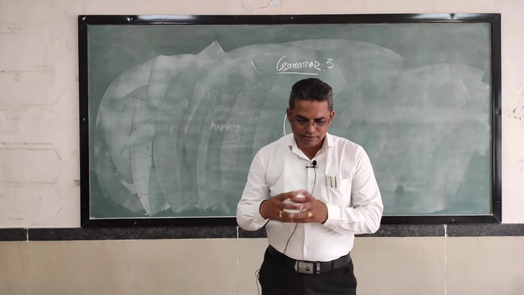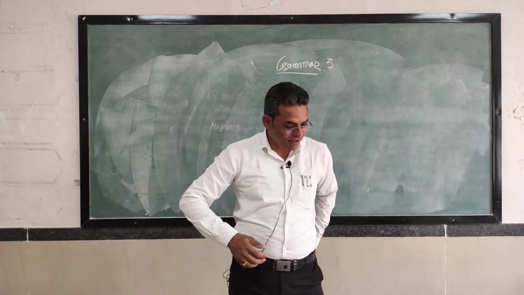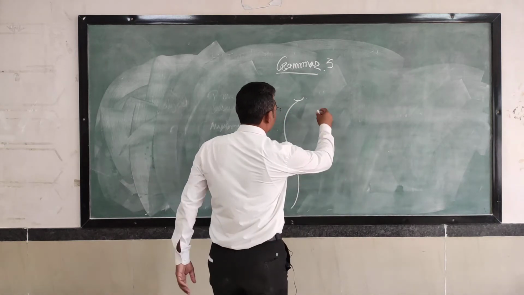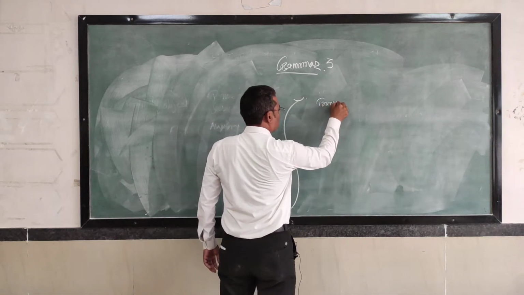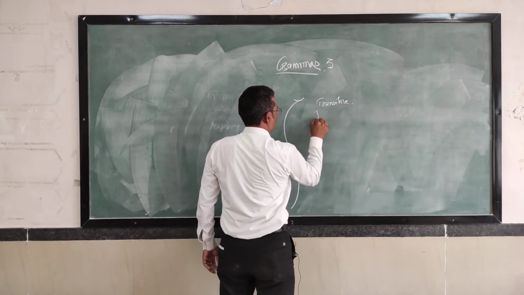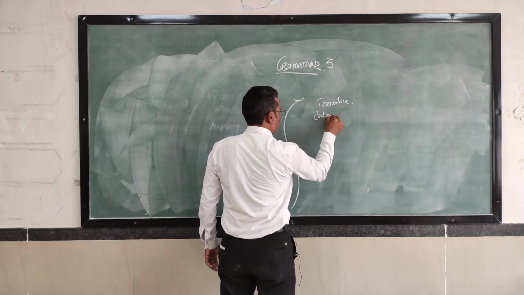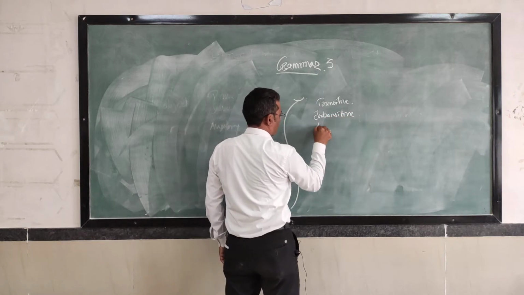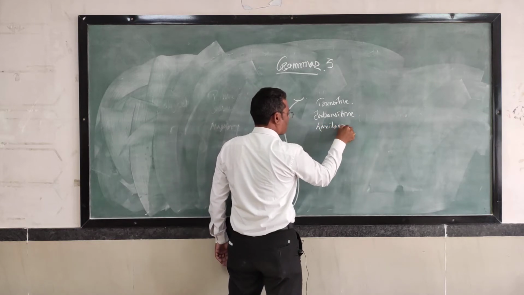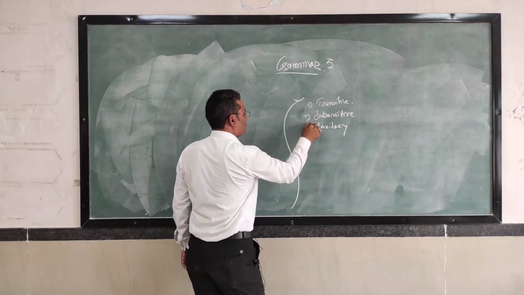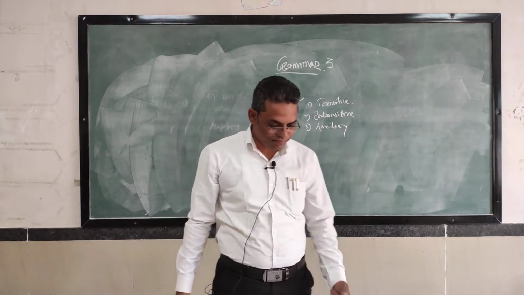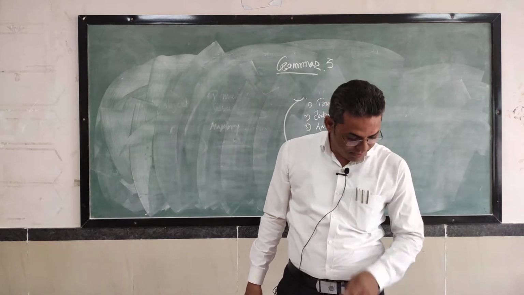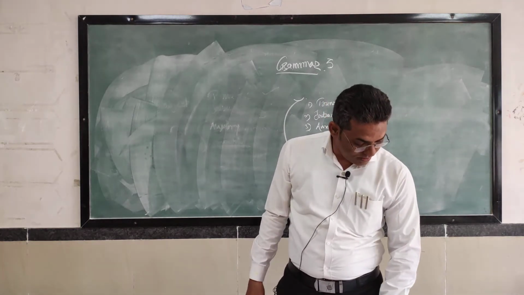So that is also the introductory part of the verb. I have told you about transitive verbs, intransitive verbs, and the third is auxiliary verbs. What I said about the transitive verb: the verbs which are carrying an object are called transitive. The verbs which are not carrying any object are called intransitive.